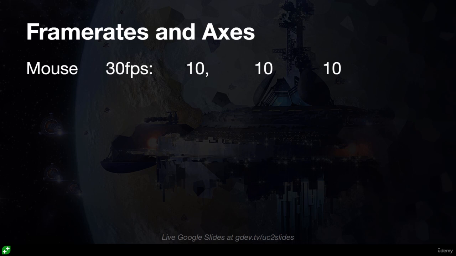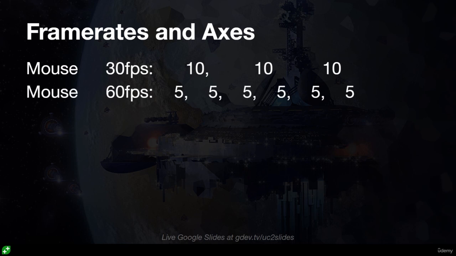What happens if we double our frame rate? Well, suddenly the mouse is still moving at the same rate because the player is still moving their hand at the same speed. But because we're showing frames more often, we're having ticks more often, then what's going to happen is the input from the axes is actually going to be halved each time. We're going to get a 5, a 5, a 5, a 5, a 5.